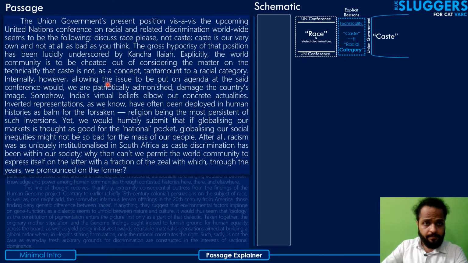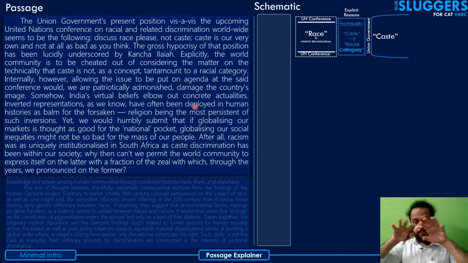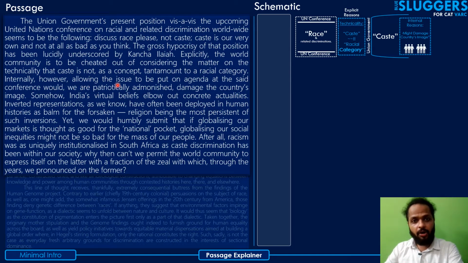Then he says, internally, however, that means, so far as the discussion within the country is concerned, amongst ourselves, if we were to discuss why we should not let discussion on caste be included in the UN conference, internally, however, allowing the issue to be put on the agenda at the said conference would, we are patriotically admonished, damage the country's image.